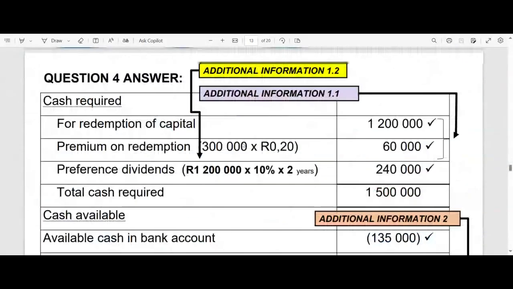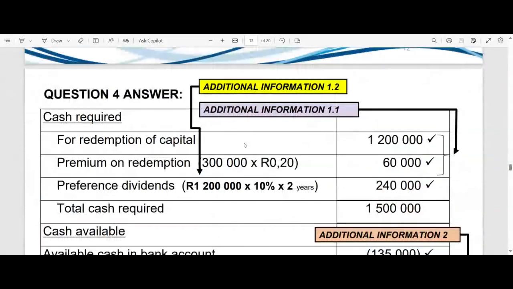So, ladies and gentlemen, how does our financing plan look? I'm sure Dr. Briver also looked at that because I know that I have it in my PowerPoint slides. But let us have a look at it again. So, your financing plan will consist of 2 sections. What do you need, and where the heck am I going to get it? Right, simple as that. So, our first section is the cash required. How much money do I need to complete this redemption?